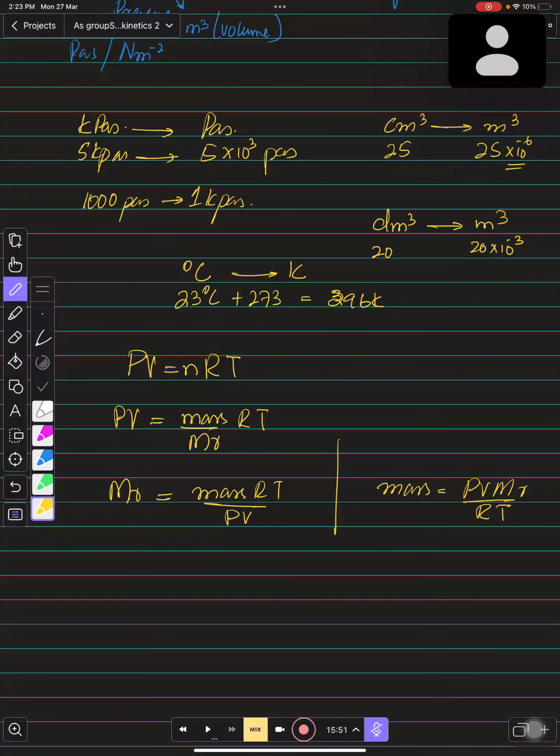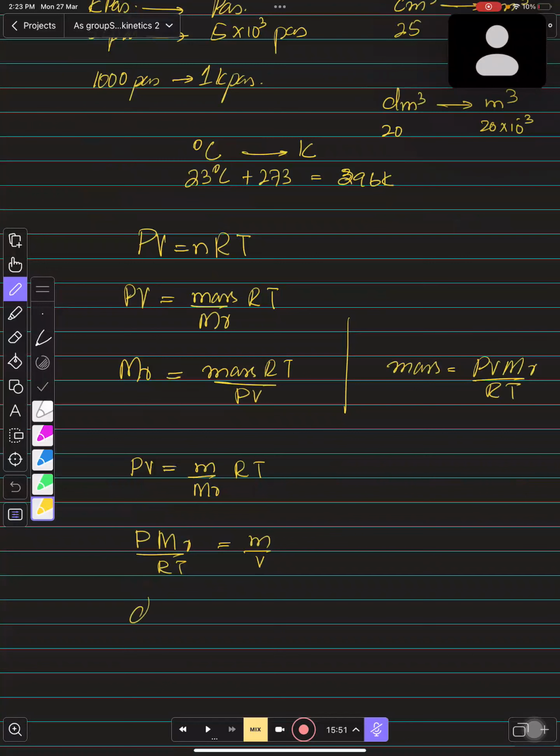And also we can even find out the density as well. Suppose it is PV is equals to mass over MR RT. So you can send MR over there and V over there. So it would be PMR over RT. It would be mass over volume, and the mass over volume is actually density. So you can even find out the density of any gas by this method as well. All right, bacho. These are the few amendments that you can do in your equation to find different things.